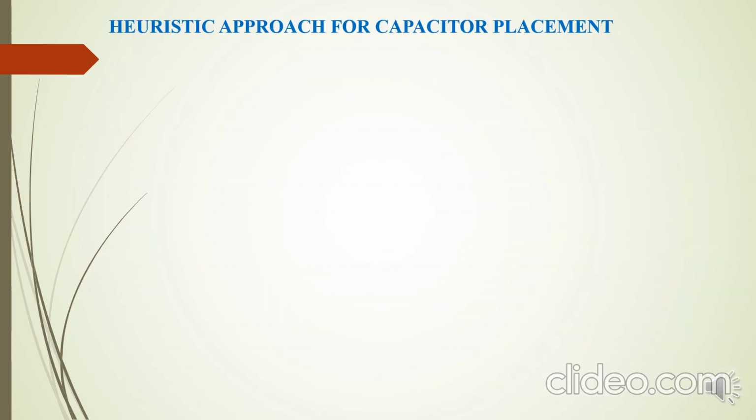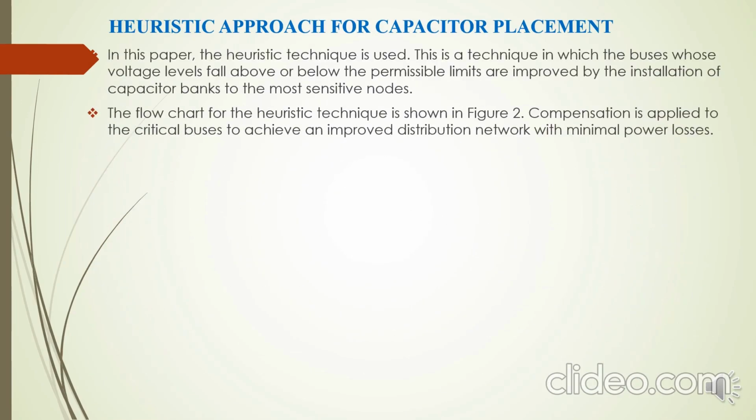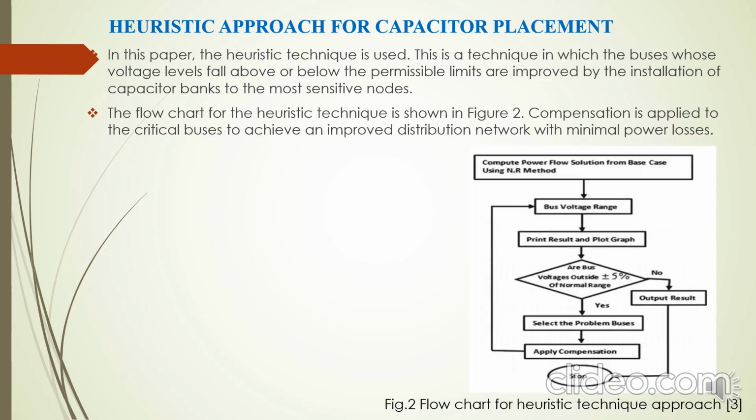Heuristic approach for capacitor placement. In this paper, the heuristic approach or technique is used. This is a technique in which the buses whose voltage levels fall below or above the permissible limit are improved by the installation of capacitor banks at the most sensitive nodes. The flow chart for this technique is shown in figure 2. Compensation is applied to the critical buses to achieve an improved distribution network with minimal losses.